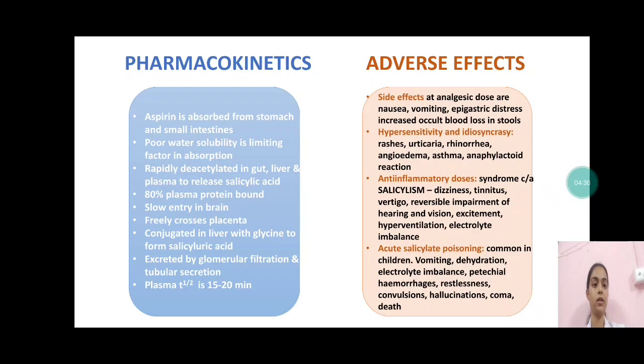Now the adverse effects. There are certain side effects like nausea and vomiting, which are the common ones. Then hypersensitivity and idiosyncrasy, which include rashes, urticaria, rhinorrhea and angioedema. Then at anti-inflammatory doses, aspirin causes a syndrome called salicylism, which is represented by dizziness, tinnitus, vertigo, reversible impairment of hearing and vision, excitement, hyperventilation and electrolyte imbalance. And then acute salicylate poisoning is also an adverse effect of aspirin.